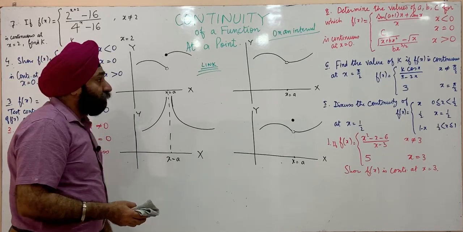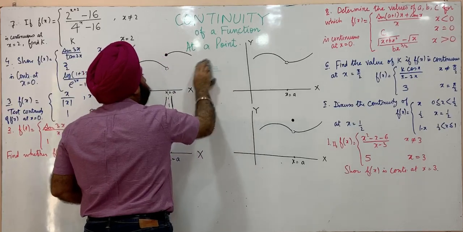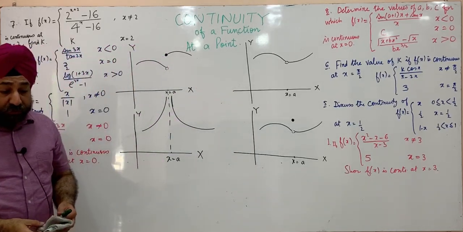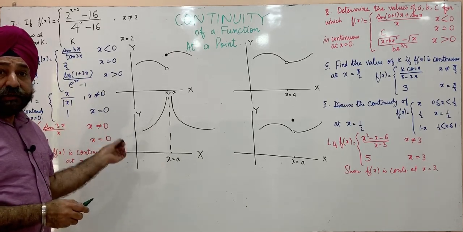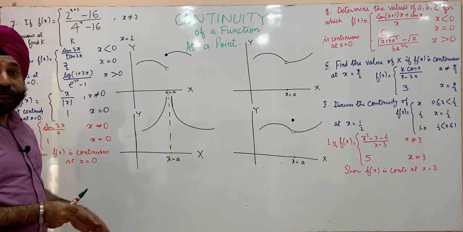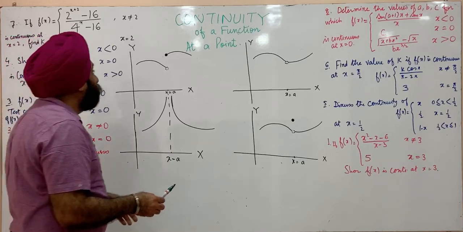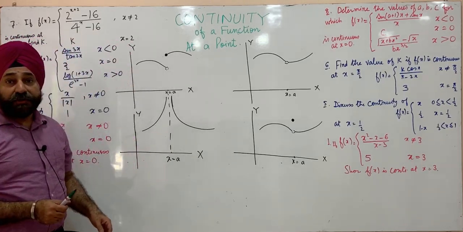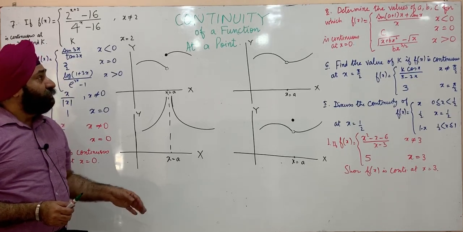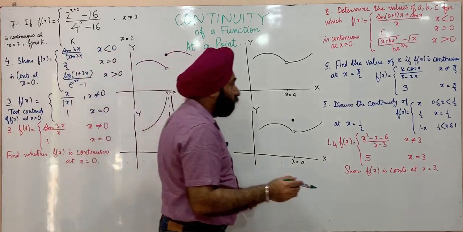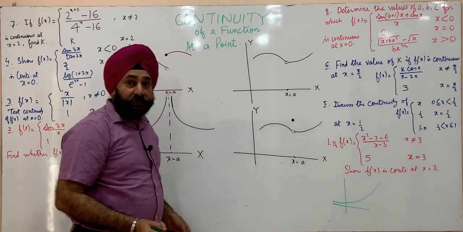Now what is the meaning of continuity? Continuity of a function at a point. Continuity has the same meaning as we understand in English. The meaning of continuity in mathematics is the same as its understanding of the word in English. So broadly speaking, if the graph of a function is without any break, we say it's a continuous function. For example, the graph of e raised to power x is continuous.